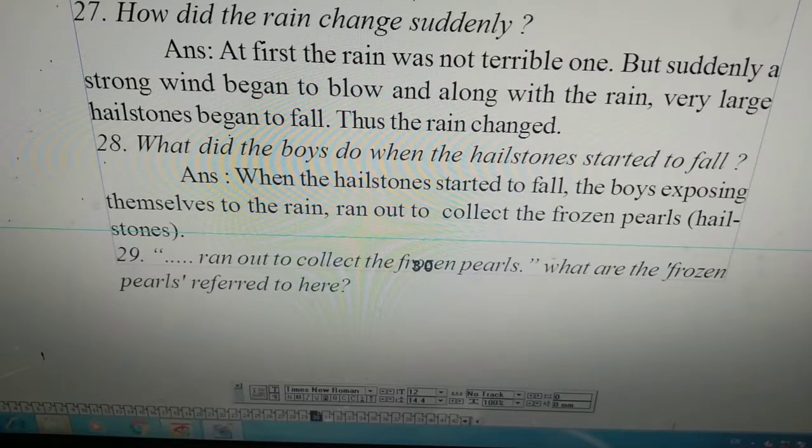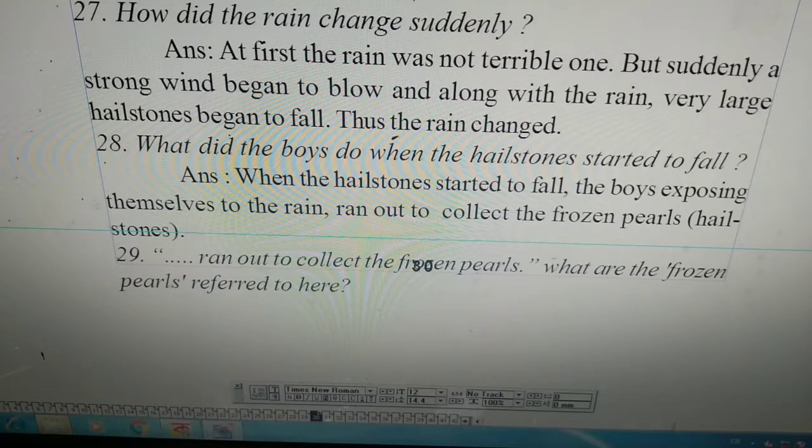How did rain change suddenly? At first the rain was not terrible, it was moderate. You can write also this sentence. But suddenly a strong wind began to blow, and along with the rain, very large hailstones began to fall. Thus the rain changed. That means at the beginning the rain was not very strong, it was a moderate one.